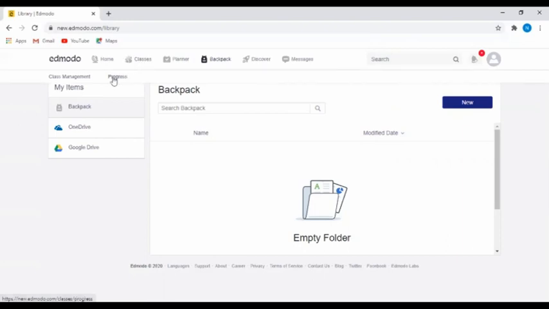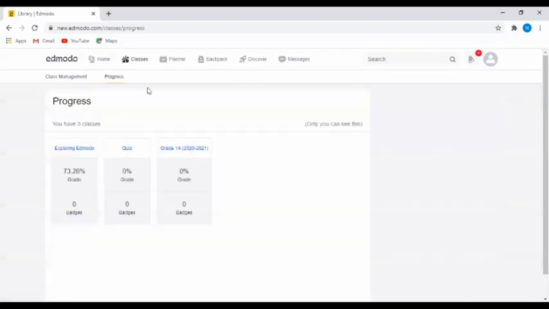Okay, in the classes, there is an option progress. If you click on progress, you will notice that you have 0% grade and 0 badges, as we have not started now. As you do work, teachers will give you assignments and projects, you will do them, and the teacher will give you grades and badges.